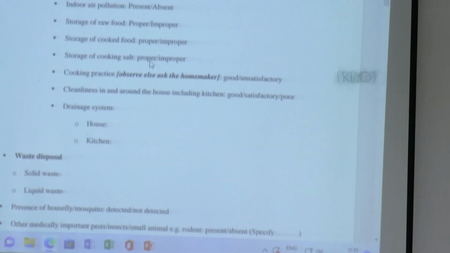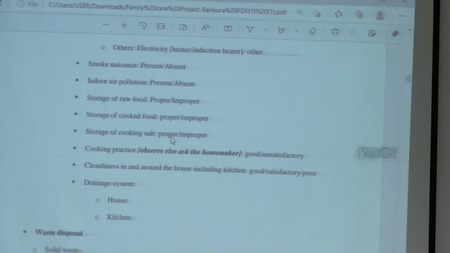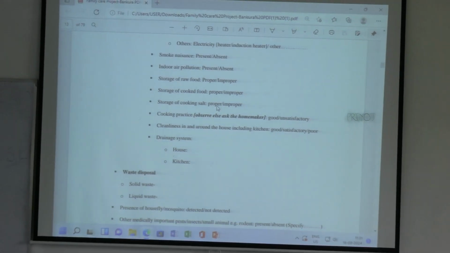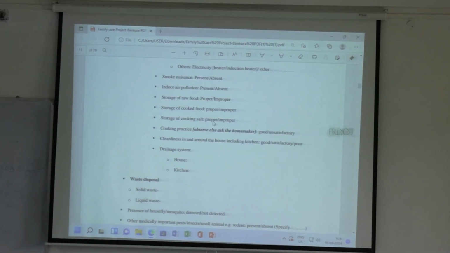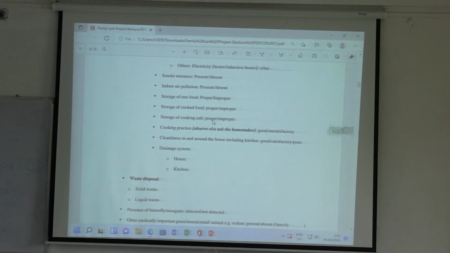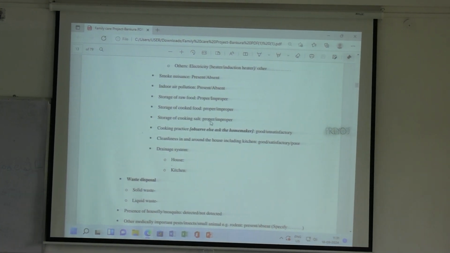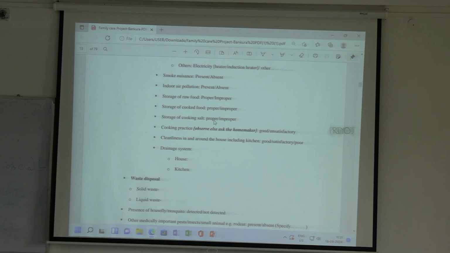Next is cooking practice. You can observe, else you ask the homemaker, whoever is cooking the food every day, whether they observe some proper cooking practices or not. What are the proper cooking practices? Number 1. First washing, then cutting the vegetables, not the opposite. That is the first cooking practice. Whether you wash the vegetables first and cut, or you cut the vegetables and wash. You ask that.